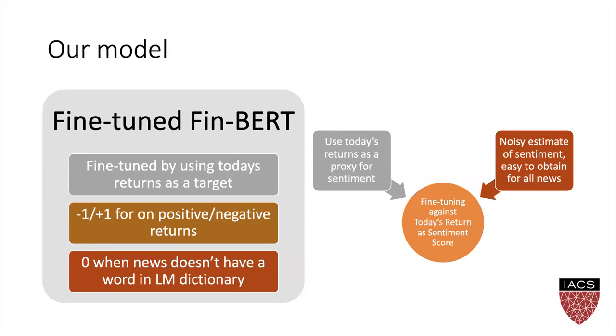So here's our idea. Stocks with positive returns are usually paired with positive news on the same day. What if we use this as a proxy of sentiment? It's easy to label every news this way. We label a text 1 if it had a positive return and a -1 if it had a negative return. To measure neutral sentiment, we assign a 0 to all news that don't have any words in a sentiment dictionary. We will fine-tune the last layer of FinBERT with this target.